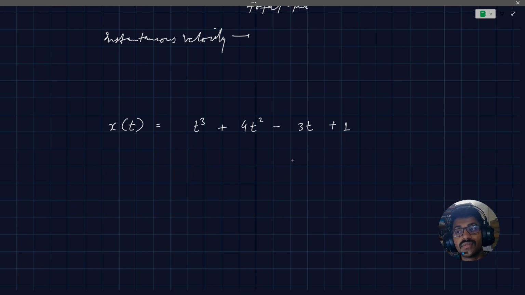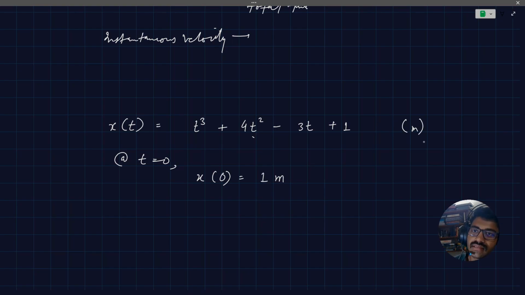If I want to find where the particle was located at t equal to 0, I plug in t equals 0 in this expression. So you get 0 plus 0 minus 0 plus 1, that's just 1. If this is measured in meters, the position at t equal to 0 is x equal to 1 meter.